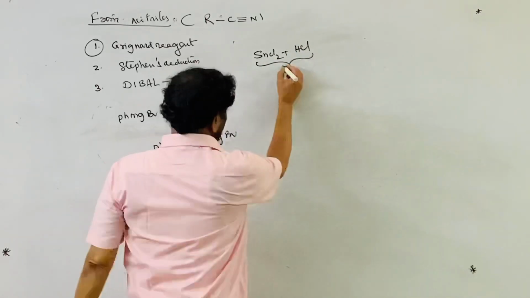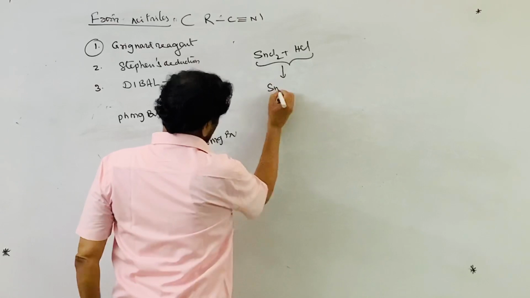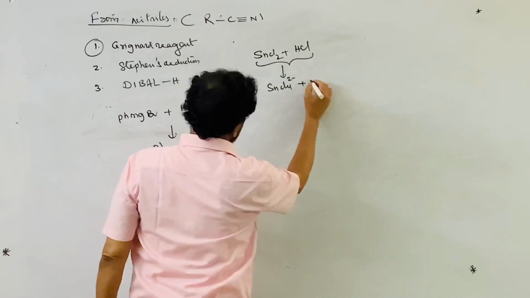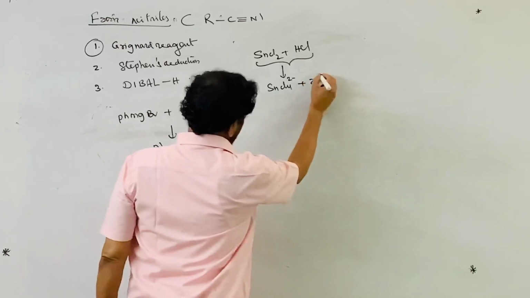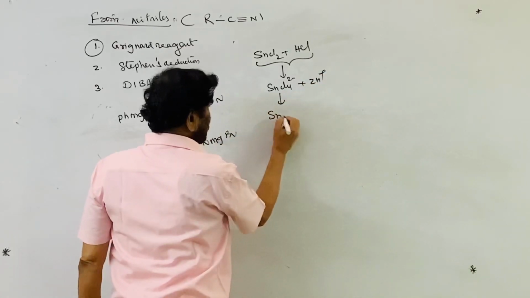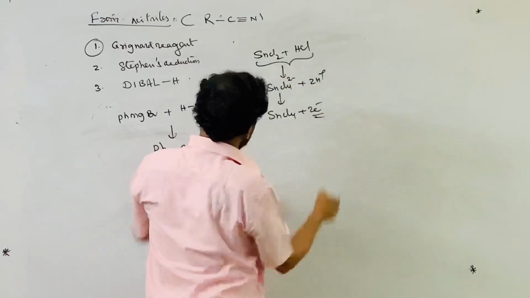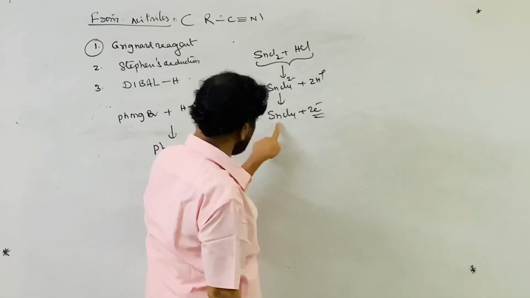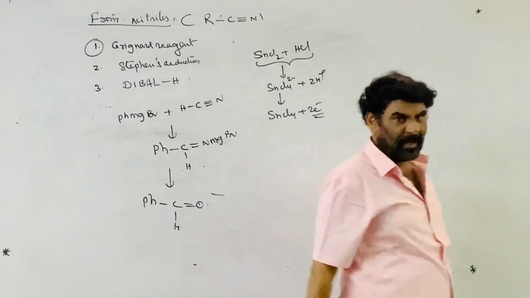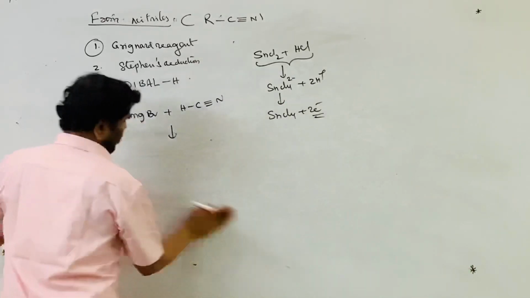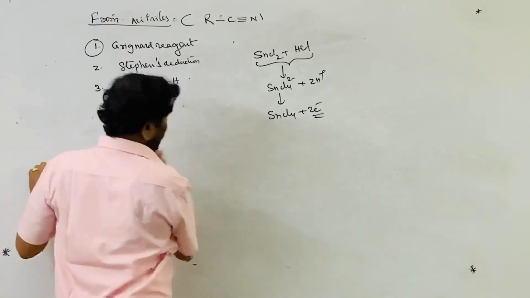SnCl2 with 2 Cl minus is converted to SnCl4 2 minus plus 2 electrons. The stannous ion is oxidized to the stannic ion and provides the electrons for reduction. So SnCl2 is a reducing agent.